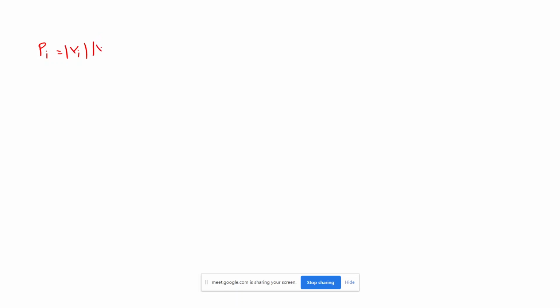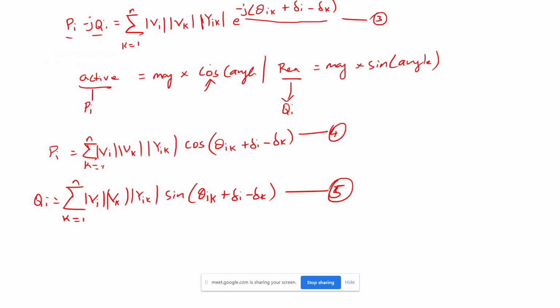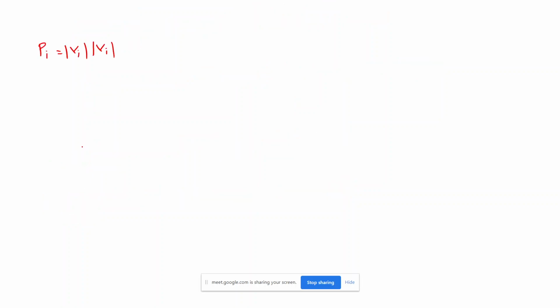We know that k will sometimes come up as i also. Say for example, if i is equal to 2, then when k is equal to 2, k will become i. So this k also will be i.